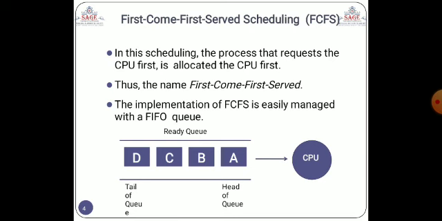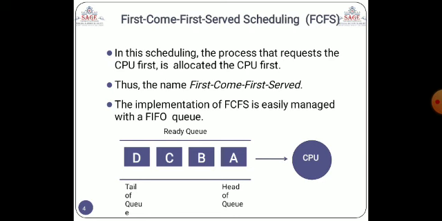You can see here that we have a queue called the ready queue, and we have a first process named A, another process named B, followed by C, and another process followed by C is D. So we have four different processes and they will be provided to the CPU according to the ready queue. First A is executed.